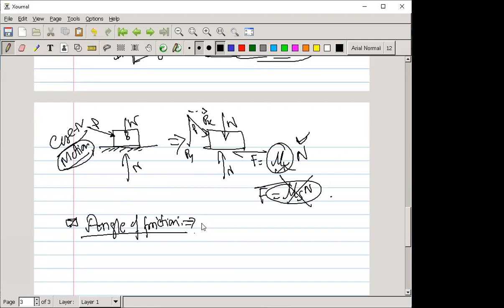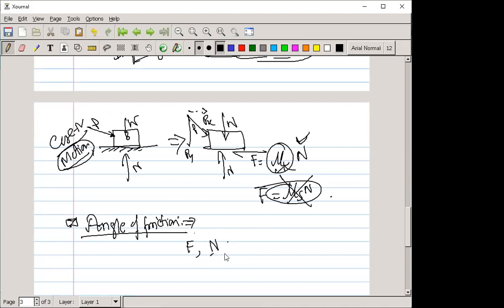See, what is the angle of friction? Can anybody tell me what the angle of friction is? See, the angle of friction is... you already know what the frictional force is, right? You already know how to find the normal. Normal means any load and its own weight, right?